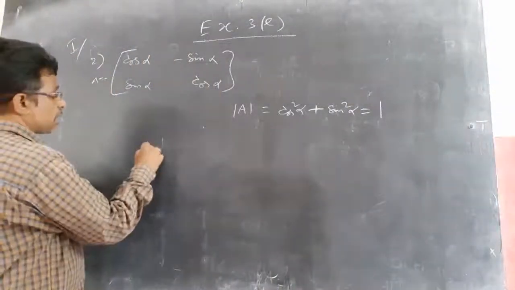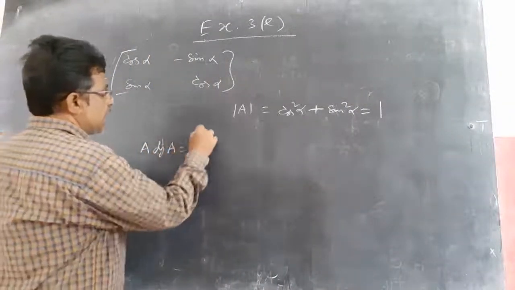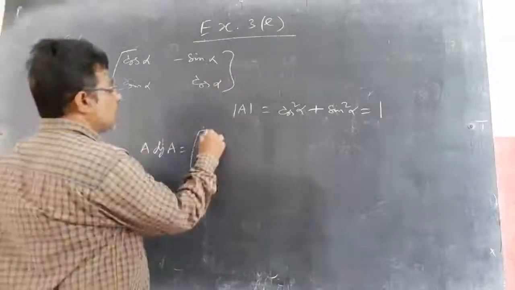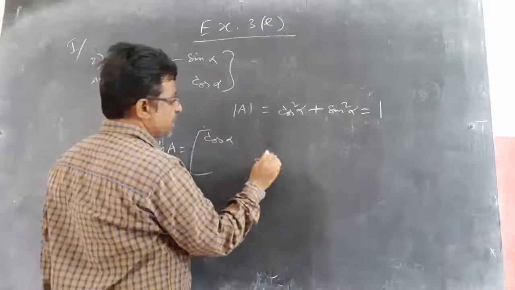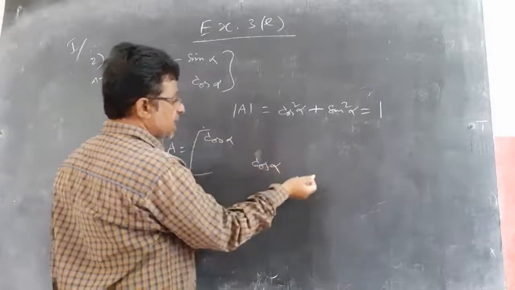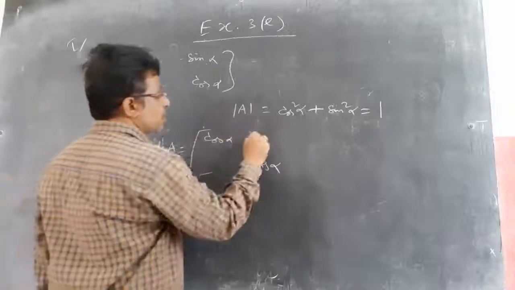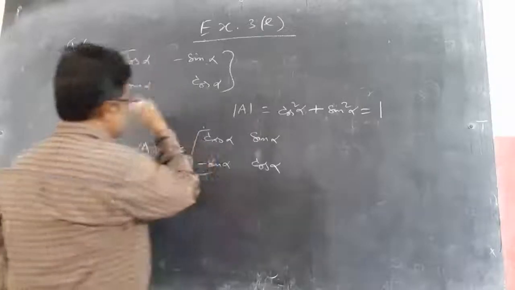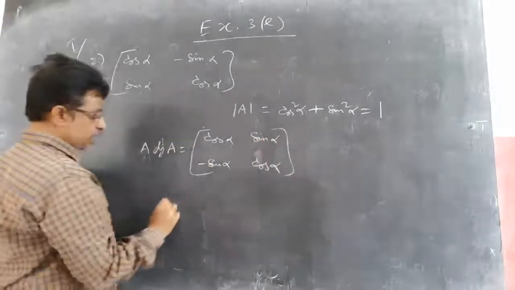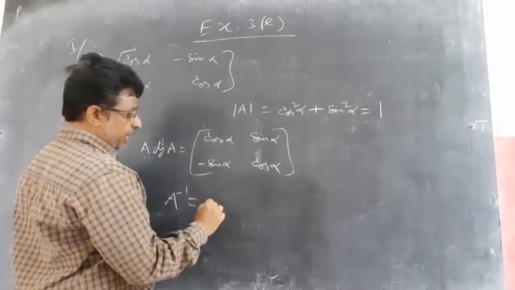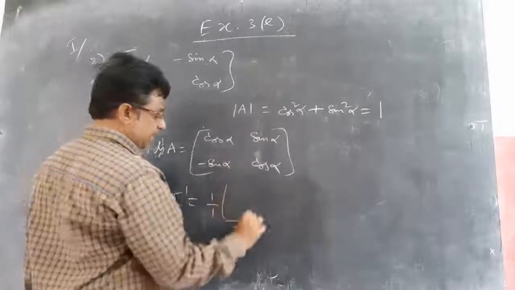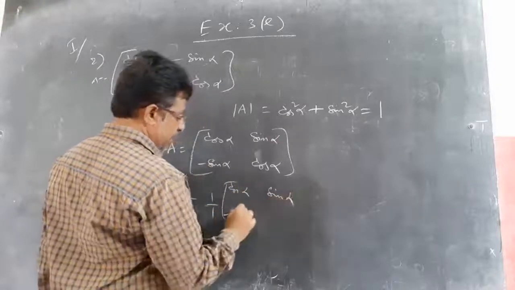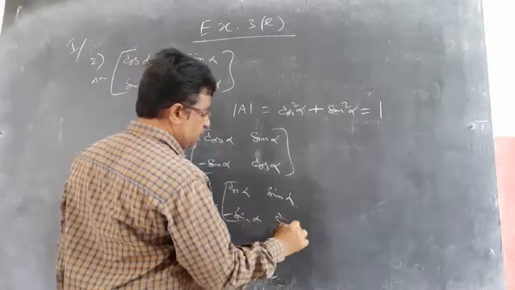Now adjoint A. What is adjoint A? I told you, the transpose of the cofactor matrix. Instead of that, I told you the shortcut. Interchange these two. Cos alpha, if I interchange, I will get the same thing again, cos alpha here, cos alpha. And keep the minus sign for these two, as I told you. So sin alpha stays and the other becomes minus sin alpha. So this is adjoint A. So A inverse equals 1 by 1, that is 1 by det A, into adjoint A. 1 by 1 is 1 only. Into cos alpha, sin alpha, minus sin alpha, cos alpha is A inverse.